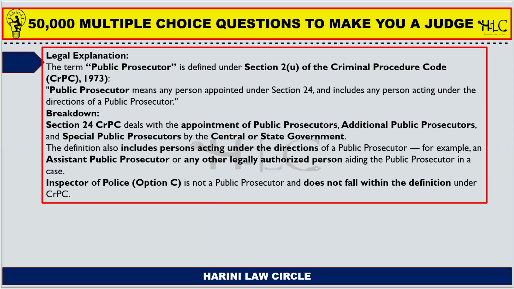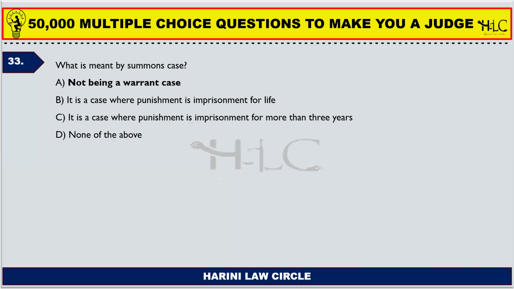Section 24 of Cr.P.C deals with the appointment of public prosecutors and additional public prosecutors and special public prosecutors by the central or state governments. So it includes persons acting under the directions of the public prosecutors, for example, an assistant public prosecutor or any other legally authorized person aiding the public prosecutor in a case. So they are also called public prosecutors.